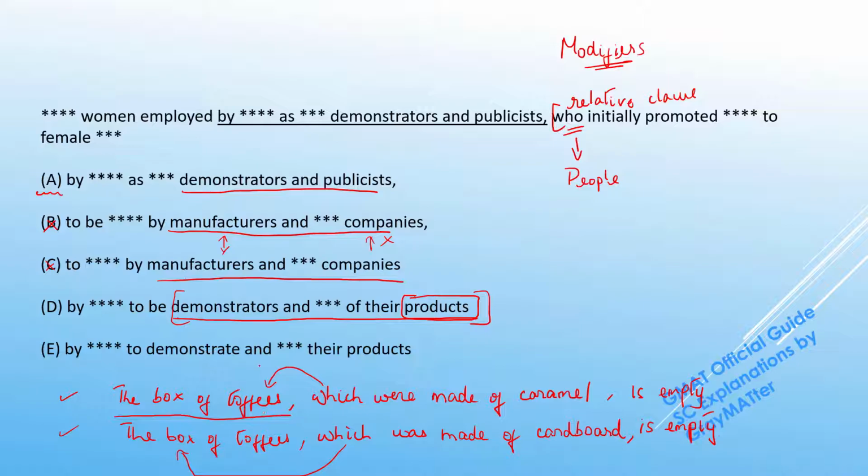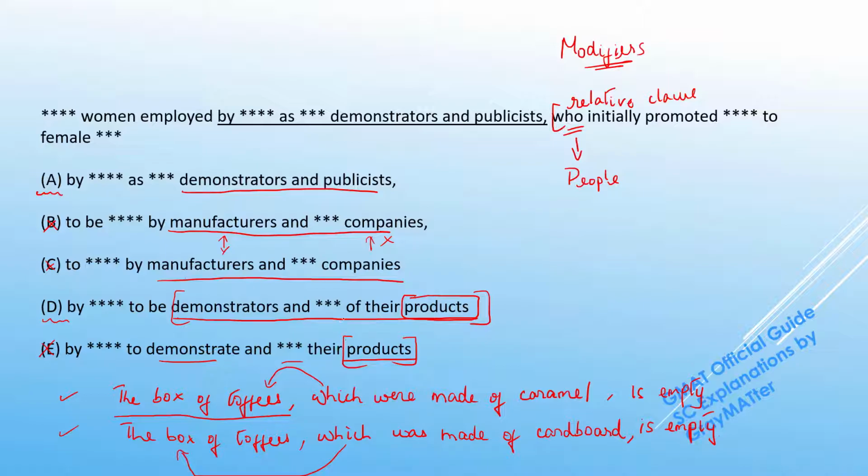So, which were made of caramel is referring back to toffees, and which was made of cardboard is referring back to the box. So, in the same way, if we look at D, the who is actually referring back to the demonstrators and publicists and not the products. So, we can definitely hold on to this choice as well. But in E, we do not have a prepositional phrase here. We rather have demonstrate and publicize, which are written in verb forms. And the only noun that is present here before the relative clause is products. And the logic of the relative clause would definitely not apply to products.